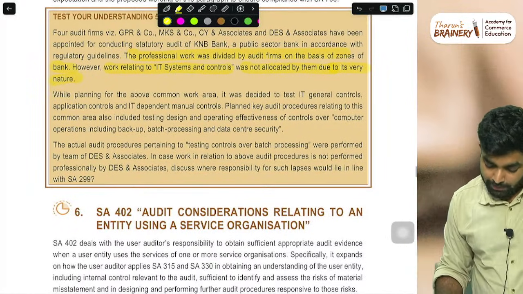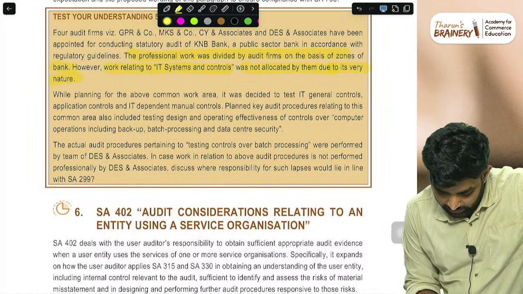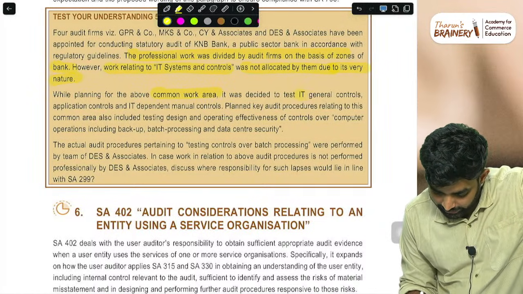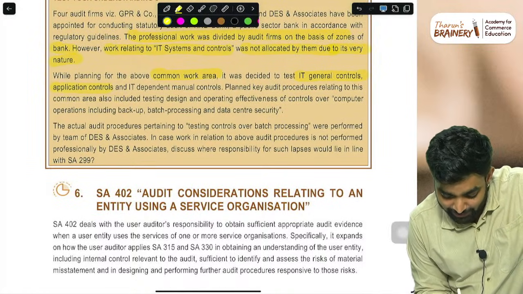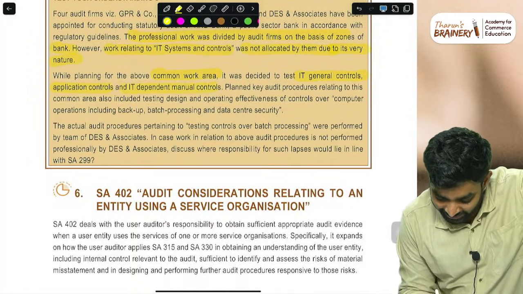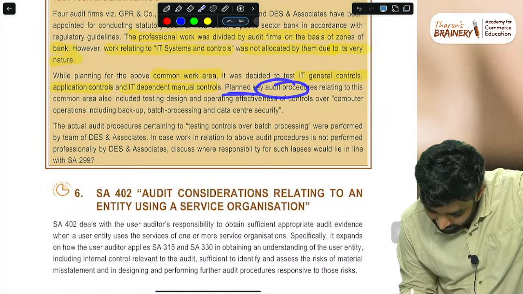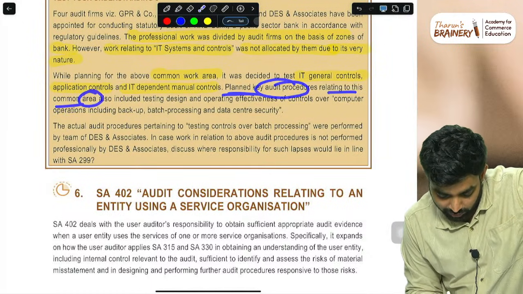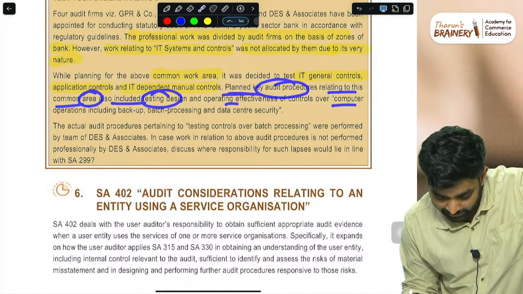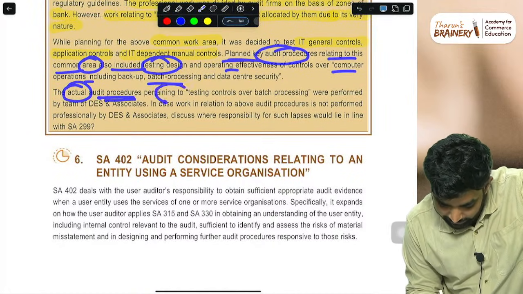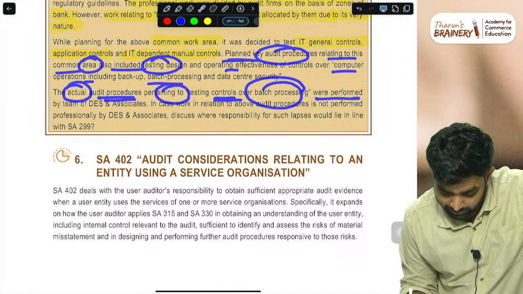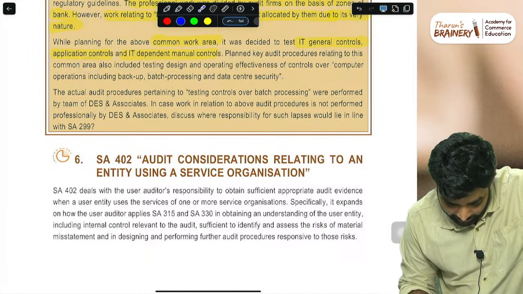While planning the above common work area, it was decided to test the IT general controls, the automated environment, application controls and IT dependent controls. Planned key audit procedures relating to this common area also include testing the design and operating effectiveness of controls. The actual audit procedures pertaining to tests of control over batch processing were performed by a team of DES associates.